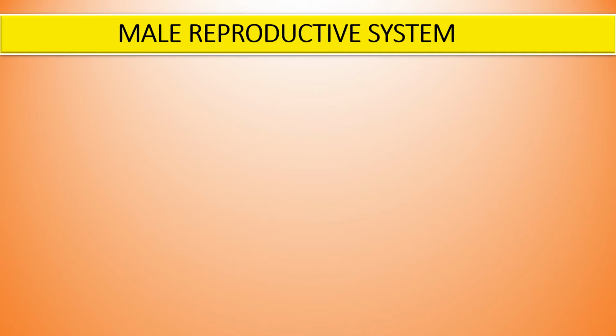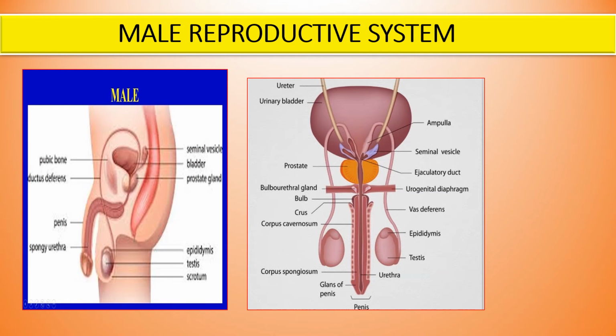These 2 pictures show how the sperms are produced by the male reproductive system. This is the side view, and this picture is the front view of the male reproductive system.